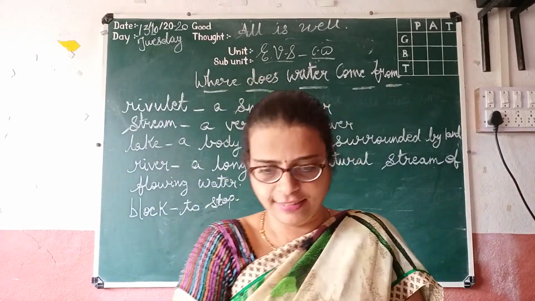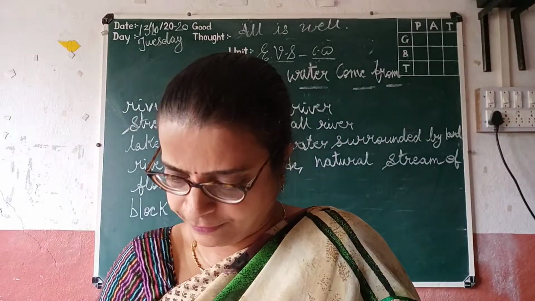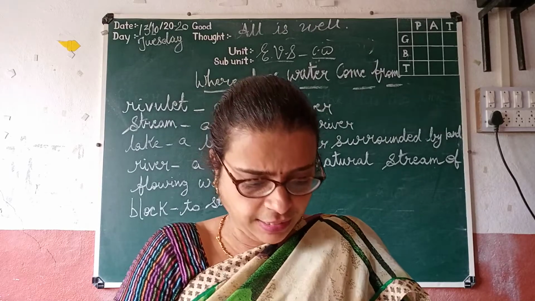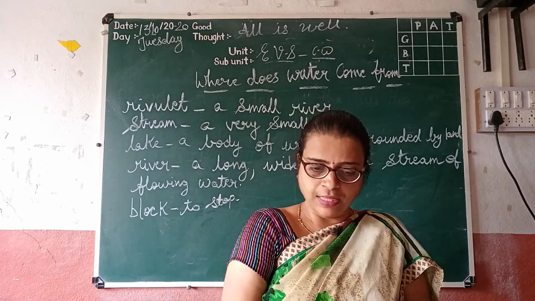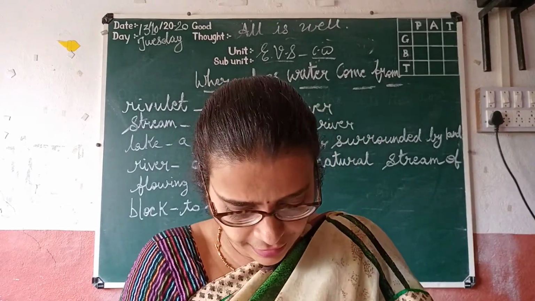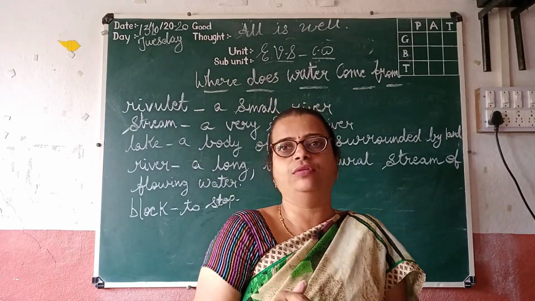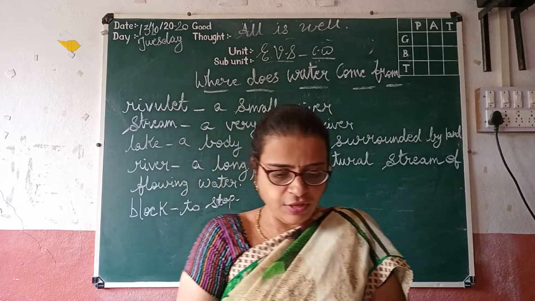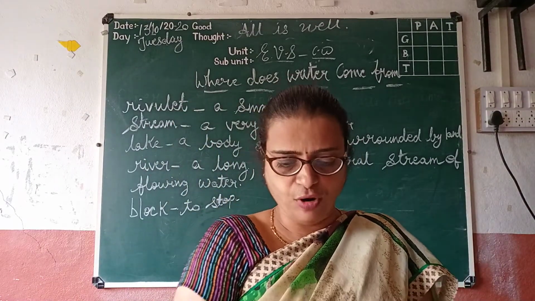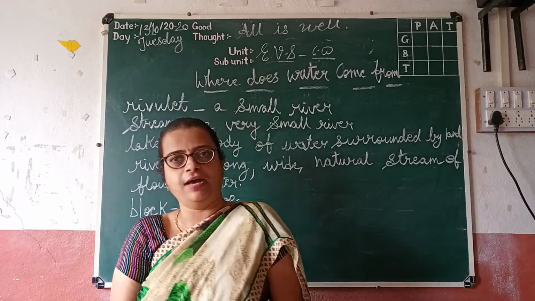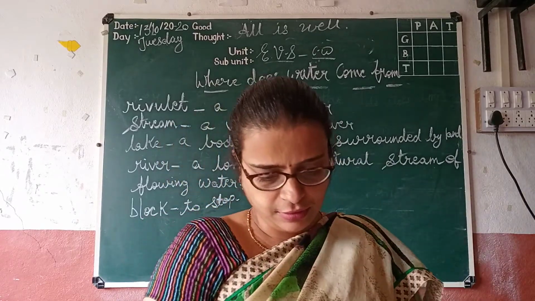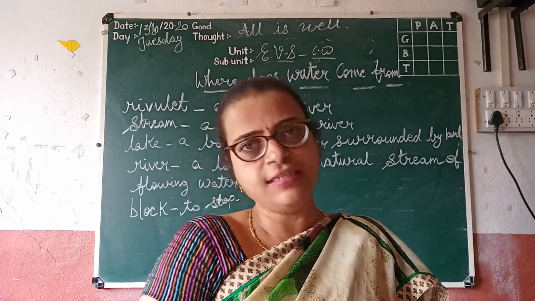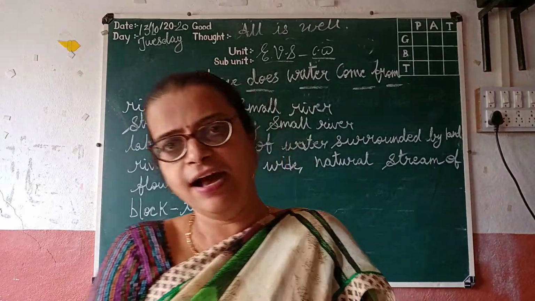Some water collects in a low-lying area. Some water collects in a low-lying area means what? The area which is lower than the ground level. Some water collects in the low-lying area and is called a lake. And this is how lakes are formed.